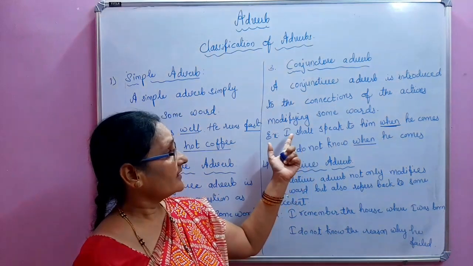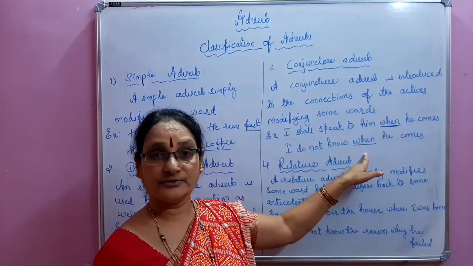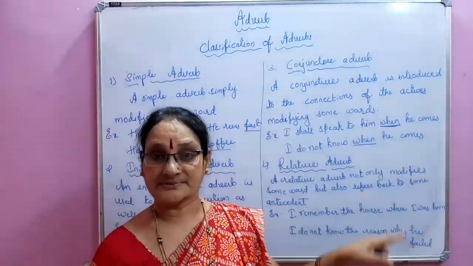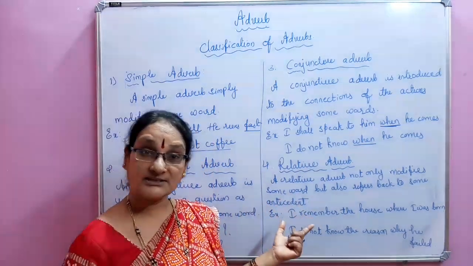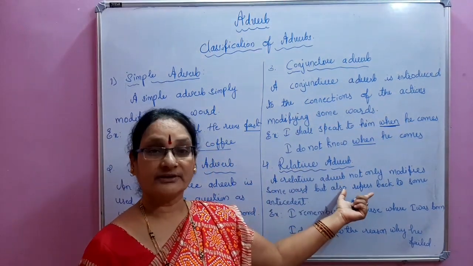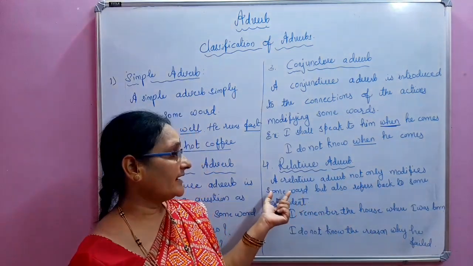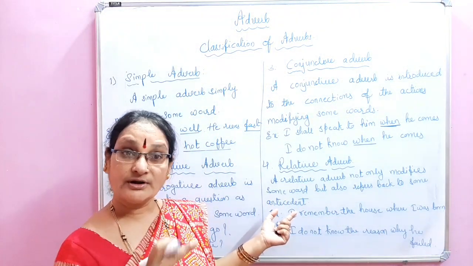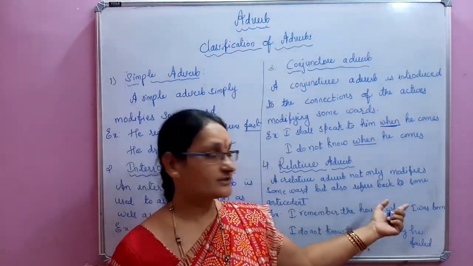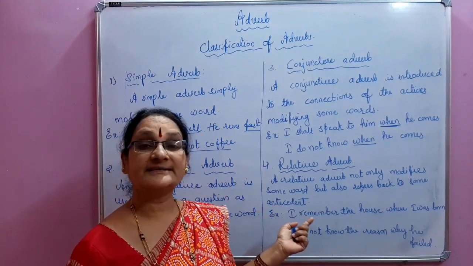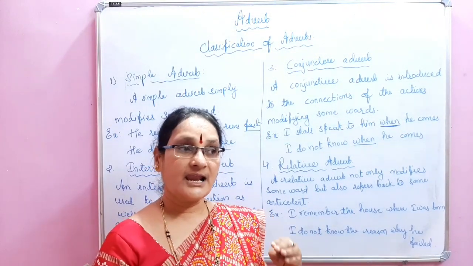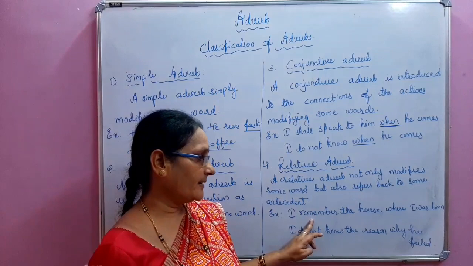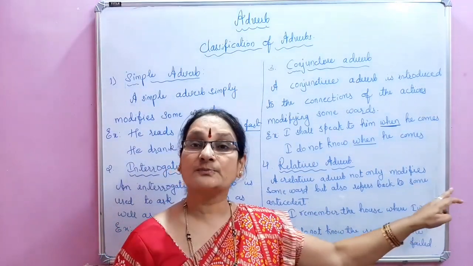See, like this, we are using these two whens here, no? Such kind of words are called conjunctive adverbs. See the next one and the last one, that is the relative adverb. A relative adverb not only modifies some word but also refers back to some antecedent, some past incident. See the example: I remember the house where I was born.